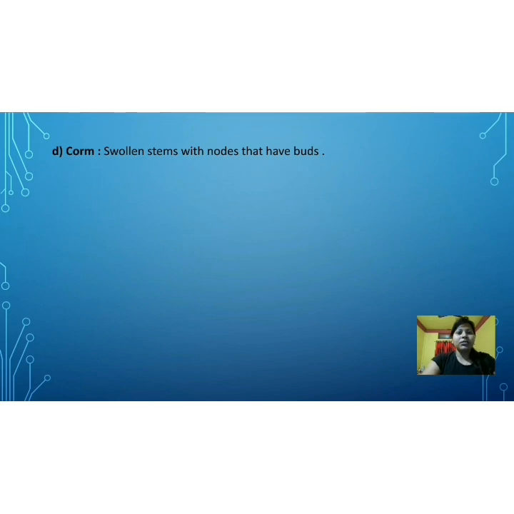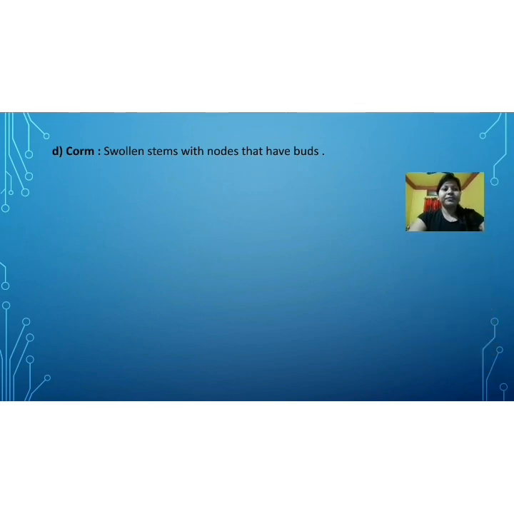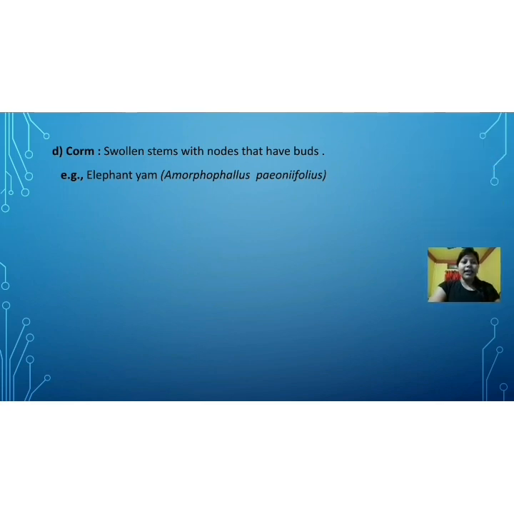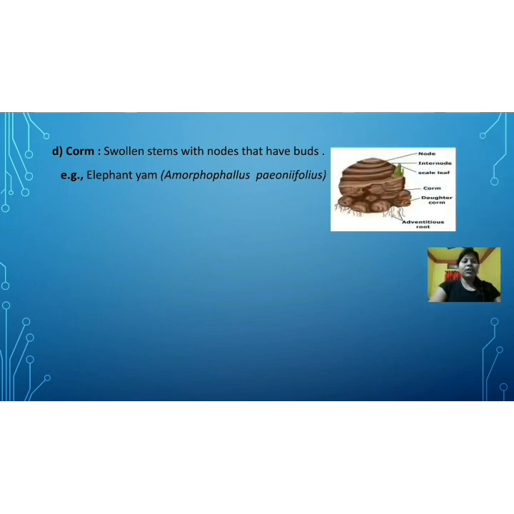Number 4, another underground modified stem, is known as corm. Corm is a swollen stem with nodes that have buds. Example is elephant yam. Here is a diagram that shows how the elephant yam corm is formed.